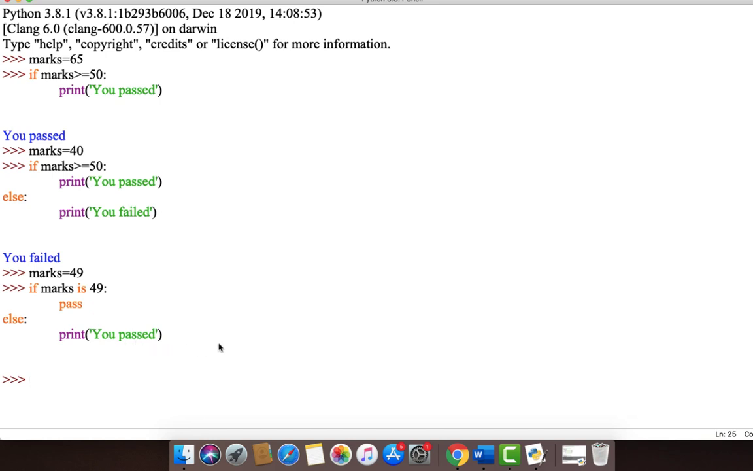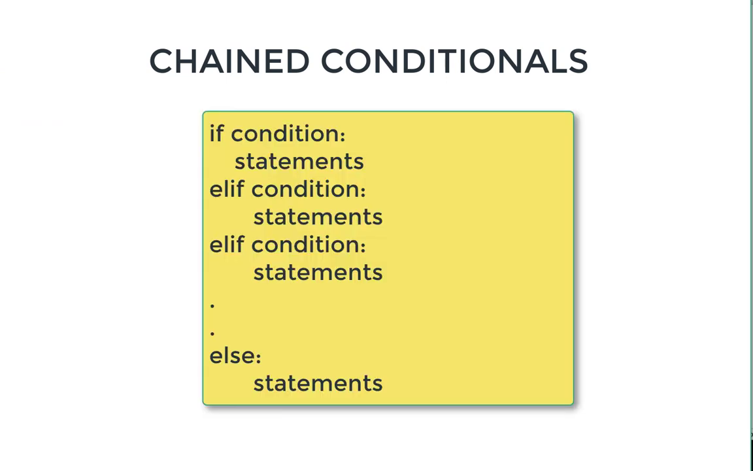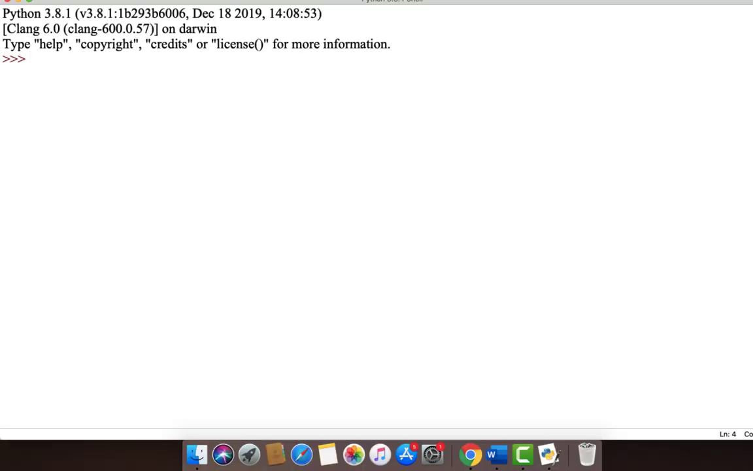The third type is chained conditionals, whose syntax is if, elif, and so on, and finally an else, which is optional. However, the else can be skipped only in cases where the number of possible conditions are known in advance. Let us see a simple example where we accept the choice from the user.